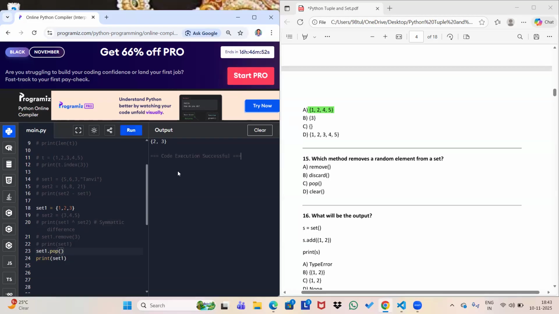See, this is going to remove a random element. It is not necessary that all the time it will remove 2 and 3. Okay, let me run again. It has already removed one element. If you want to remove something specific like 3, 2, or 1, then you have to use the remove function. Or you can also use the discard function to remove the element.